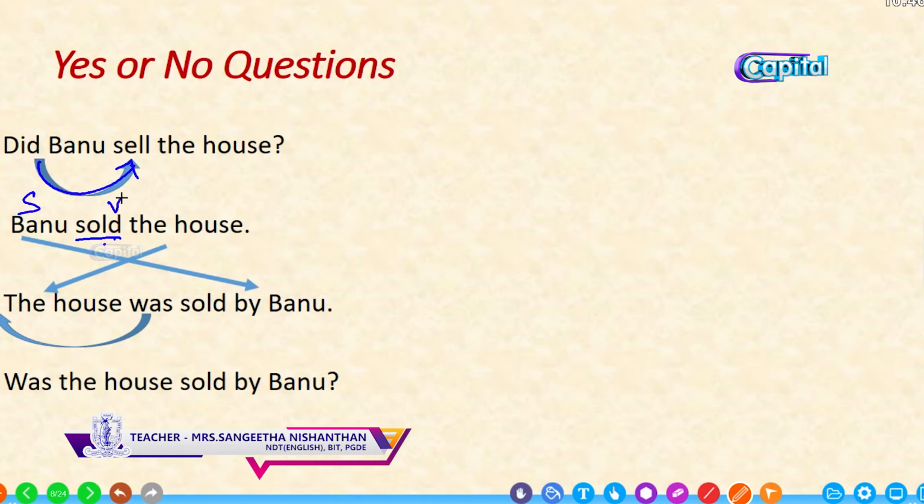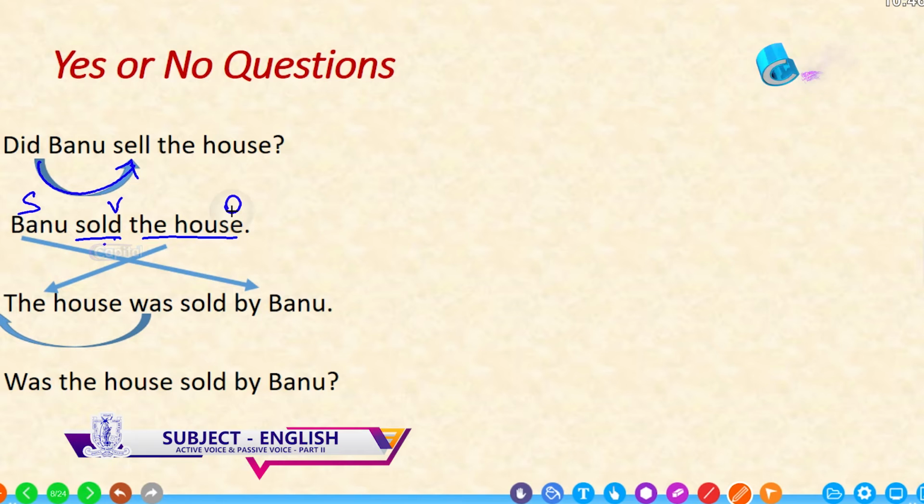Sold. What did she sell? The house. So this is the object. So bring the object to the beginning, the house, singular and simple past. So the be verb is was. The past participle of sold is sold by Banu. She is the doer.